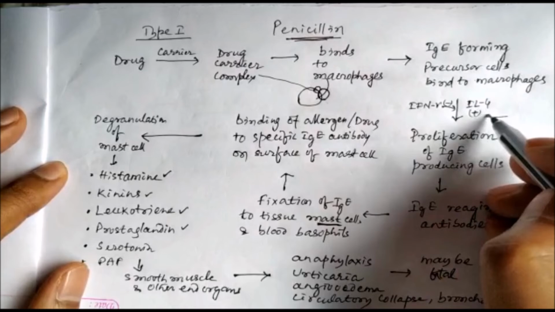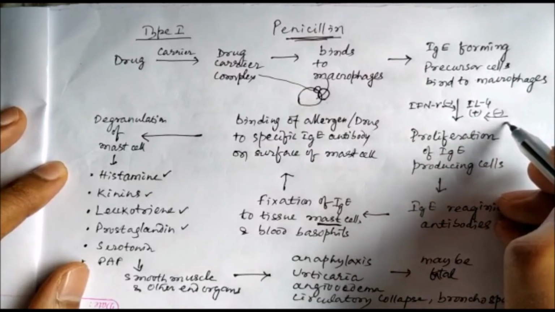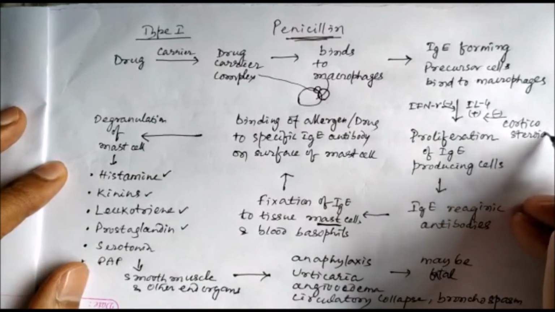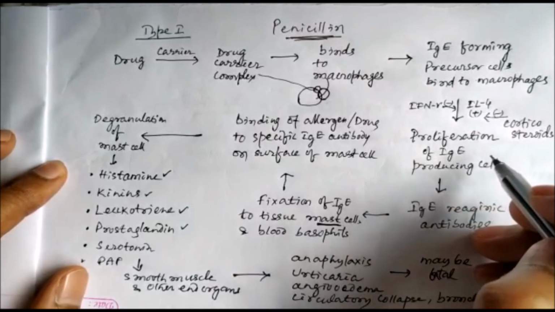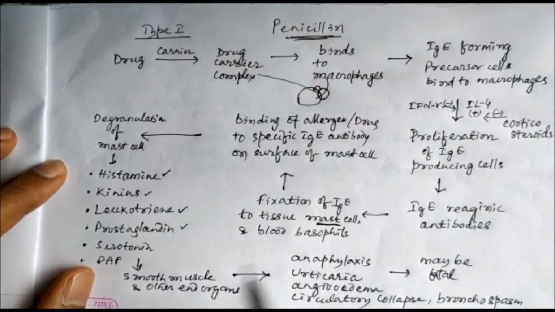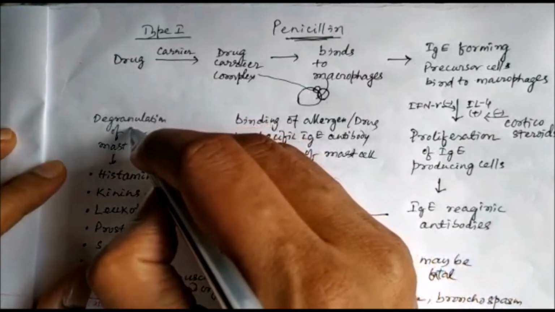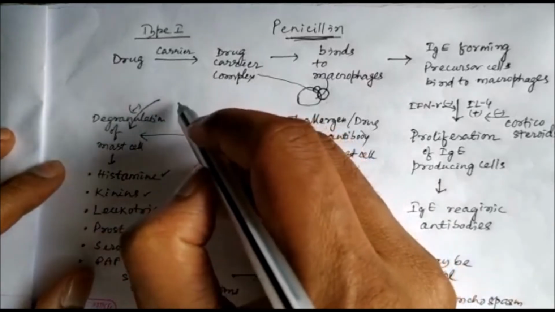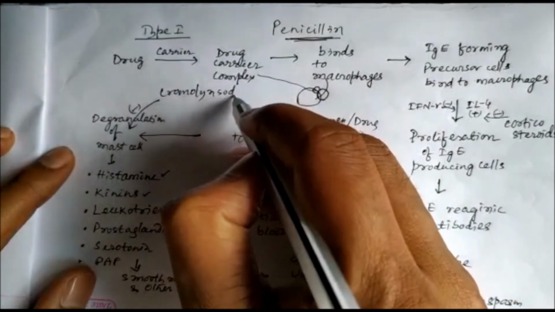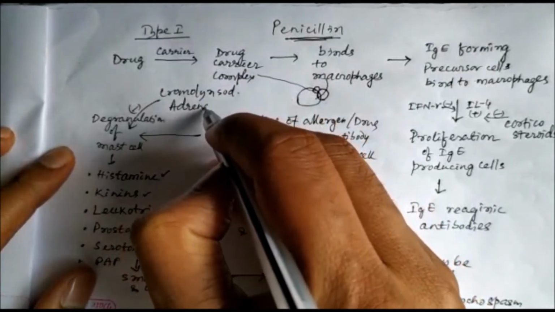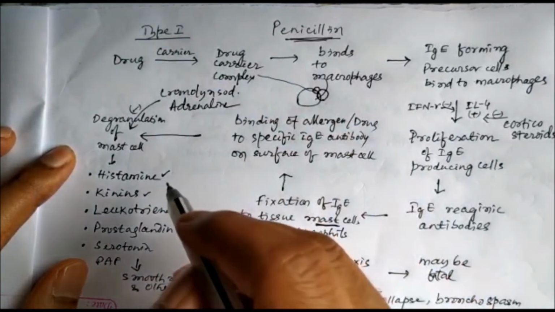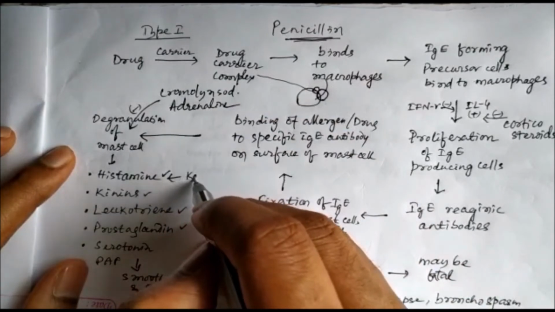So here drugs like corticosteroids can be used. Corticosteroids can inhibit the generation of interleukin 4 and can inhibit the proliferation of immunoglobulin E producing cells. And this degranulation of mast cells can also be inhibited by mast cell stabilizers like cromolyn sodium and adrenaline. Once they are released, we can use antagonists of specific mediators, like antihistamines such as ketotifen.